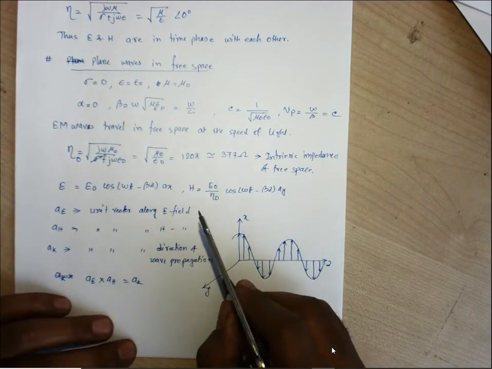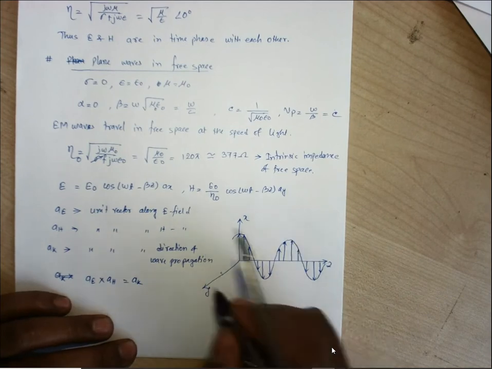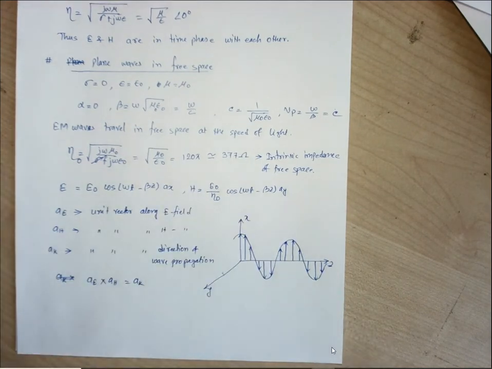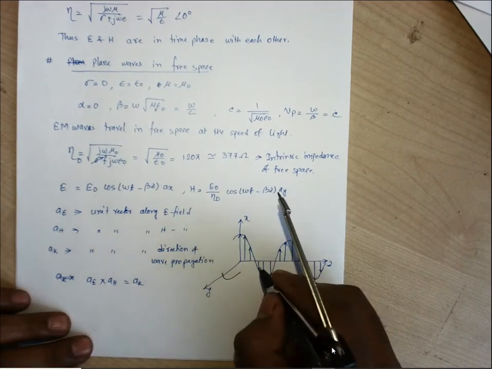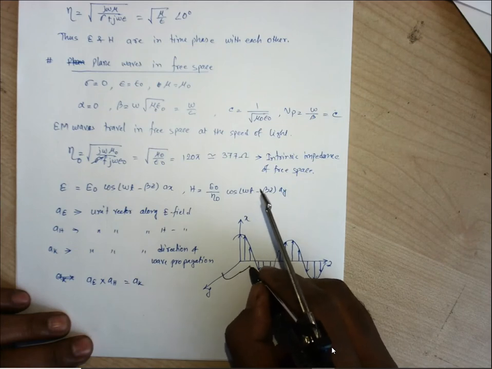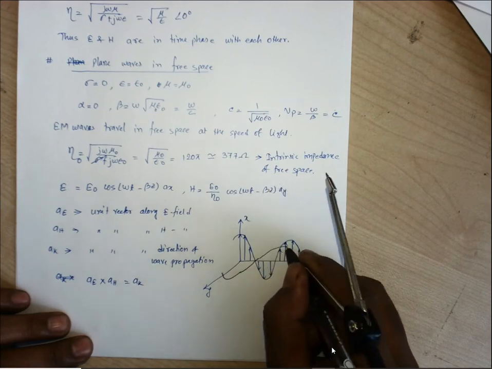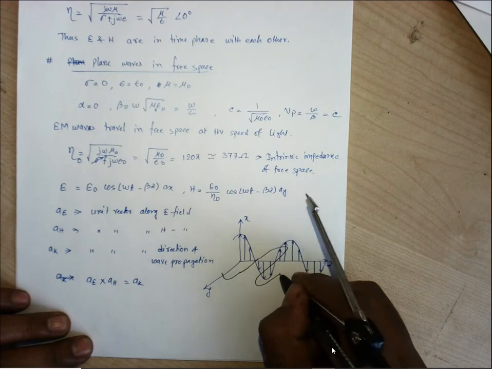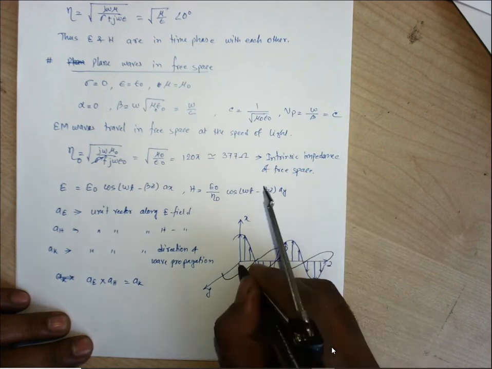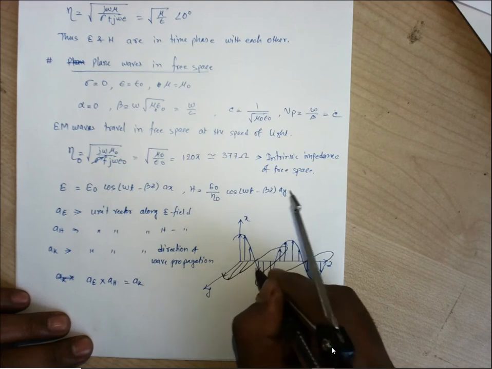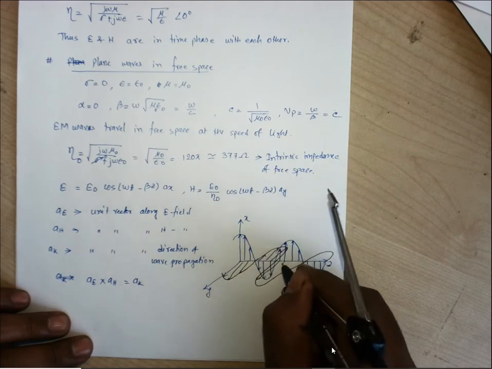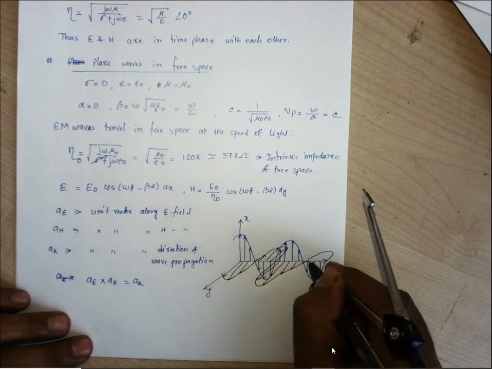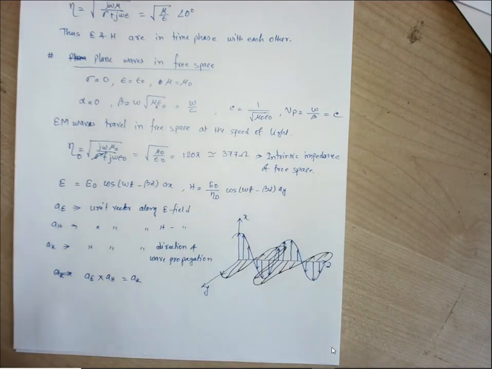So this is the direction of H field. Like this. Okay, so this is what it will represent.